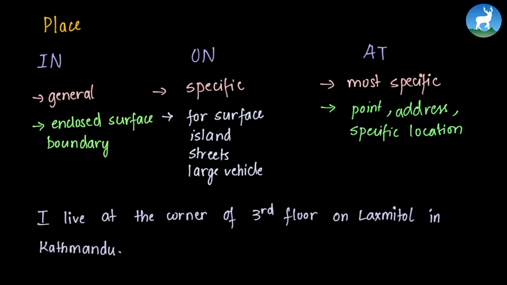Now let's see an example. I live at the corner of 3rd floor on Lakshmi Toll in Kathmandu. So at the corner is a very specific location of 3rd floor. On Lakshmi Toll is a little less specific, and then in Kathmandu is very general. So with this example, we can understand the use of in, on, and at in a sentence.